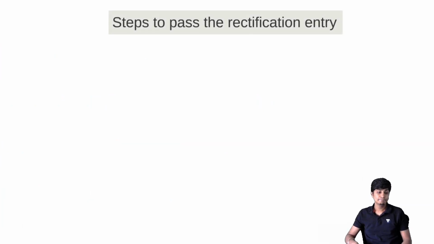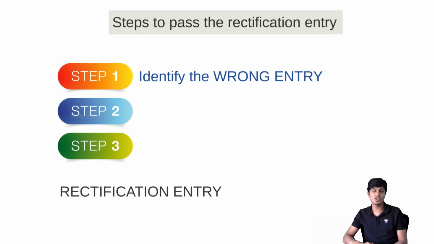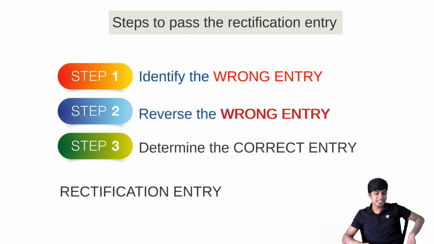Yeah, done. Then steps to pass the rectification entry. How do we pass the rectification entry? In order to rectify, the first thing that you need to do is identify what is wrong. Step 1 is identifying the wrong entry. Step 2 is reversing the wrong entry. Step 3 is passing the correct entry.